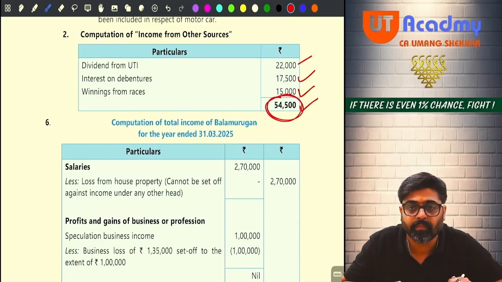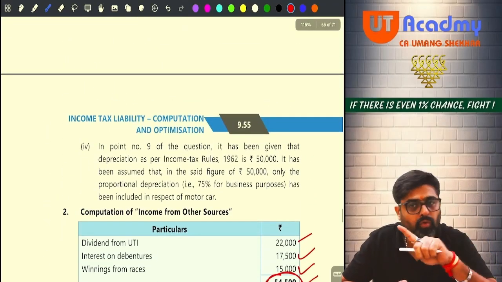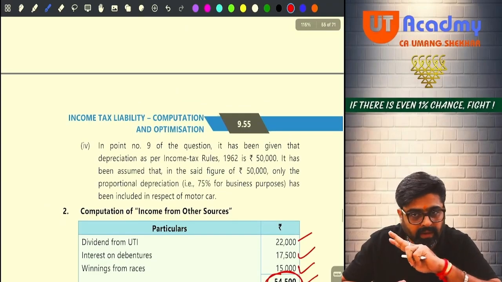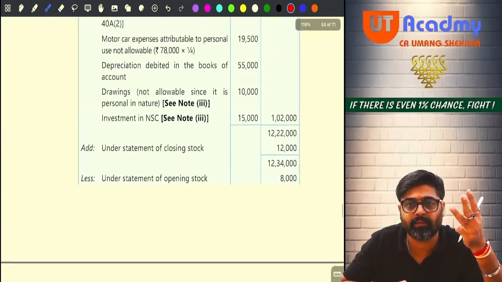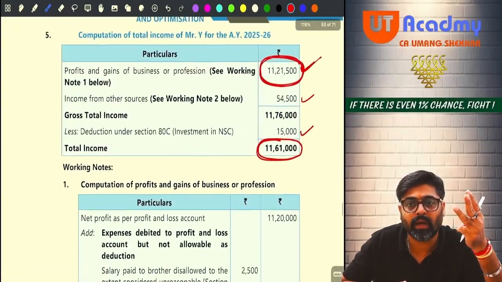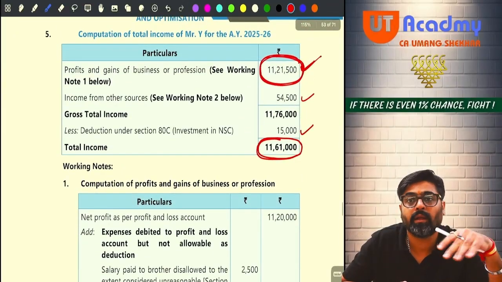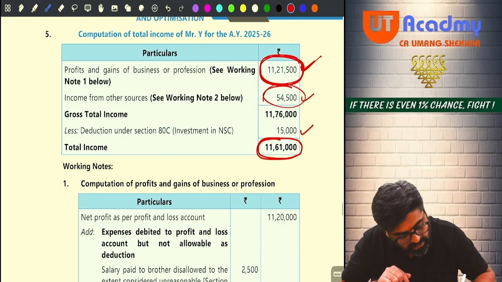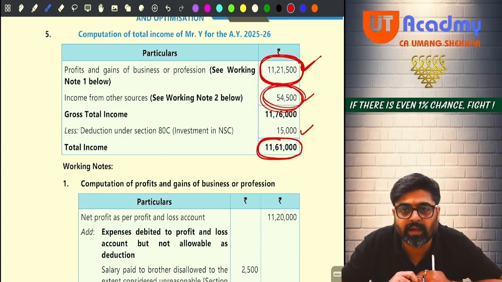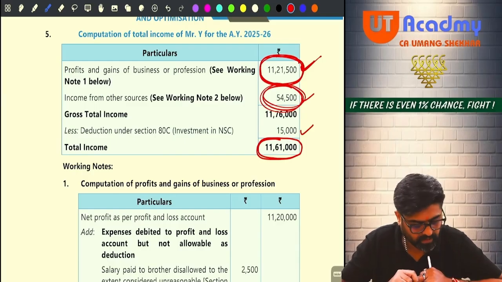Yes or no? So in this question, you don't have any salary income. You don't have any house property income. You have PGBP income which you have calculated, 11 lakh 21,500. And you have capital gain, no capital gain. Only IFOS income 54,500. So PGBP and IFOS both you have calculated. Add both the incomes. 11 lakh 76,000 you are going to get.